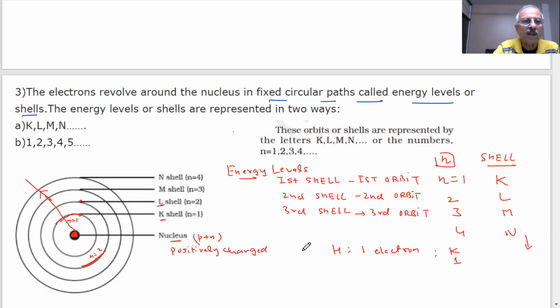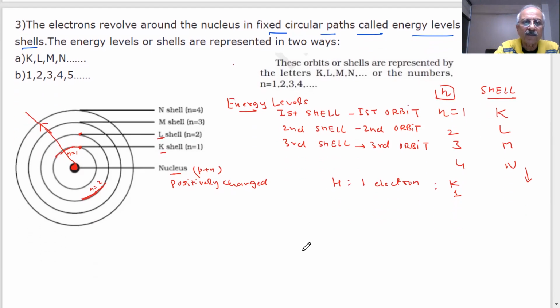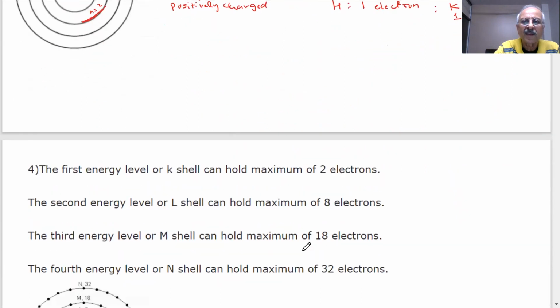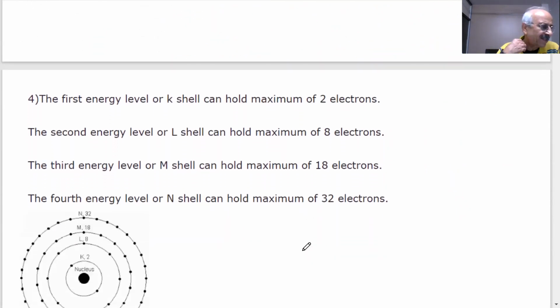Okay, let us see what else we are saying. Now, students, Bohr and Bury, they are two people. The main problem was how many electrons do we put in which shell, in which orbit.